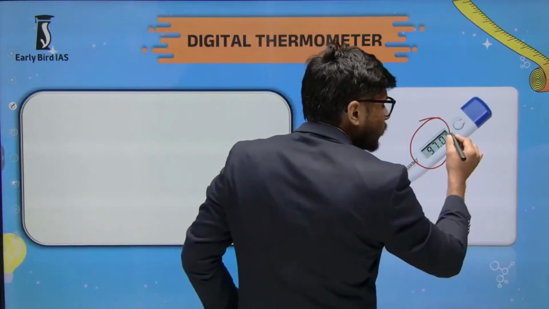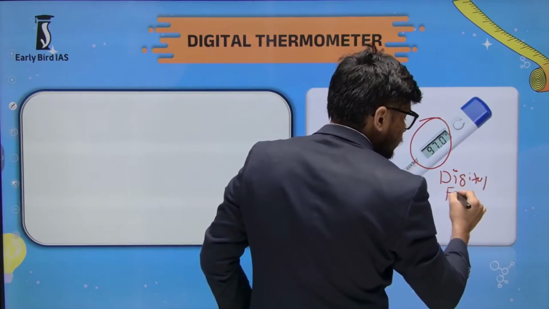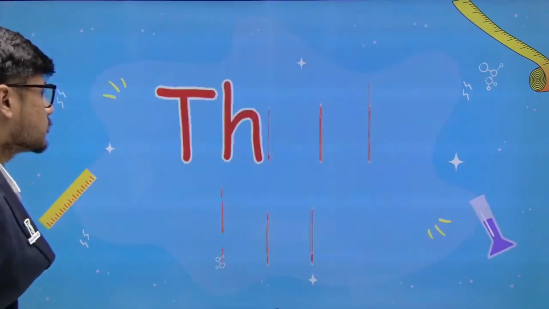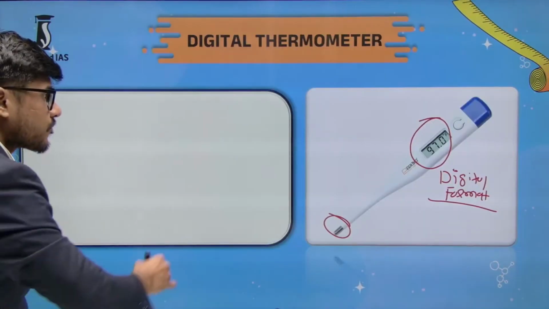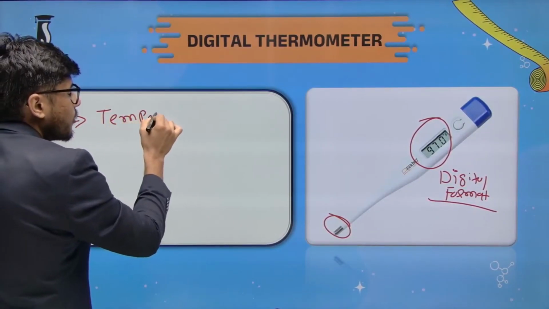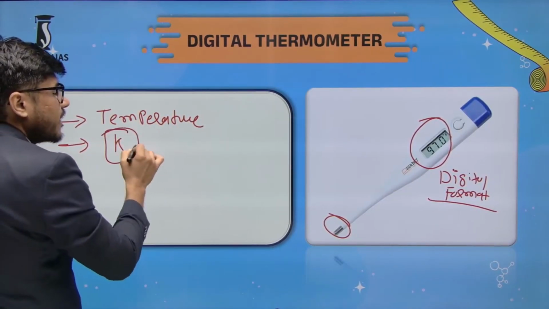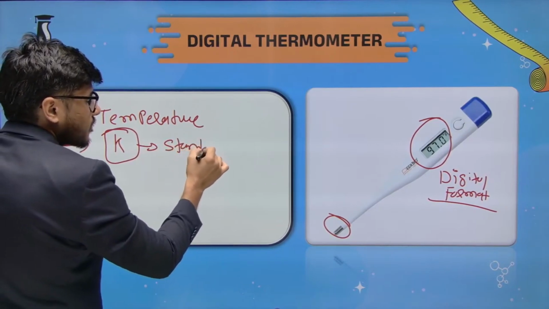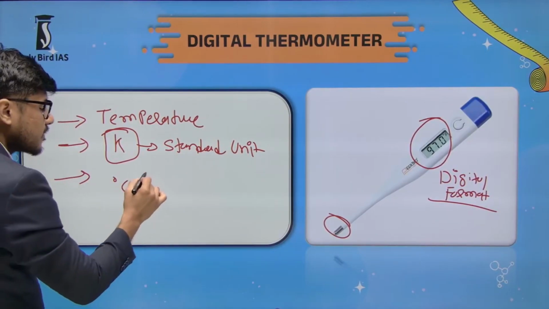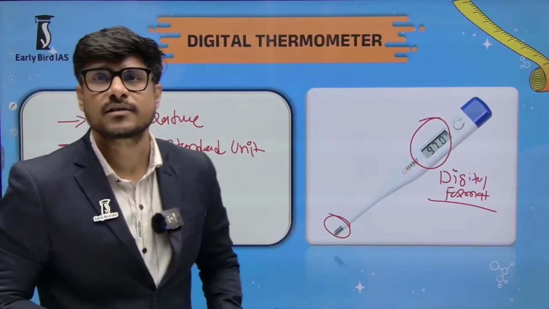But here the reading would be in a digital format. See, these thermometers are used to measure temperature. Kelvin is a standard unit. General units are Celsius and Fahrenheit, as you have seen. So these are the things you need to understand.